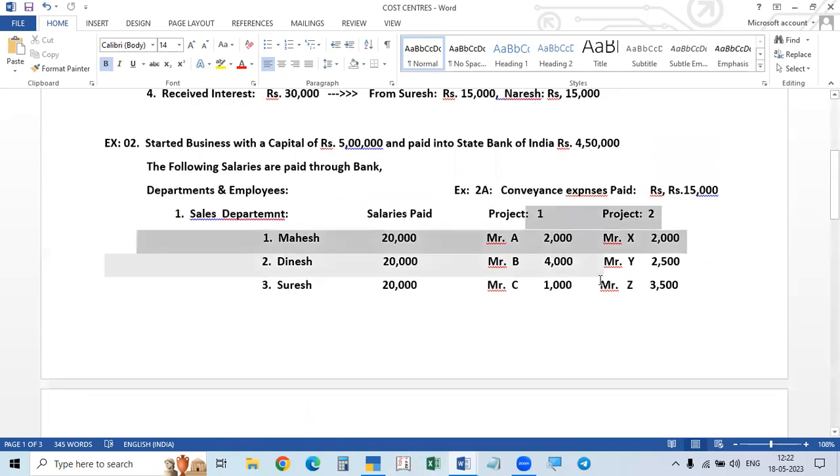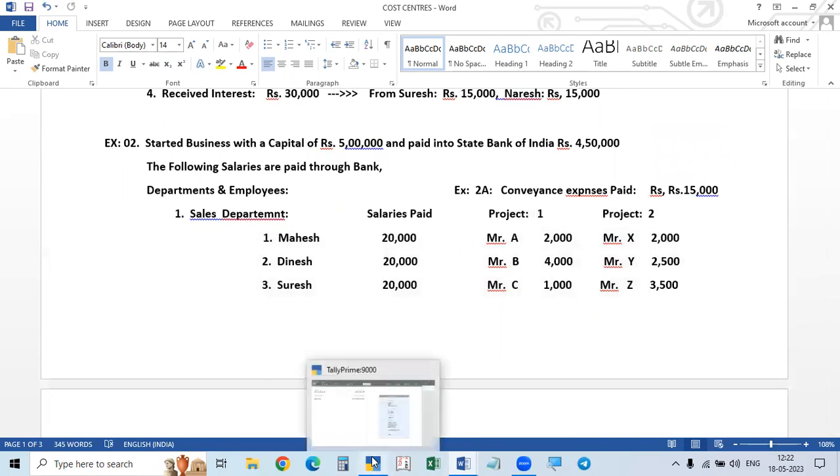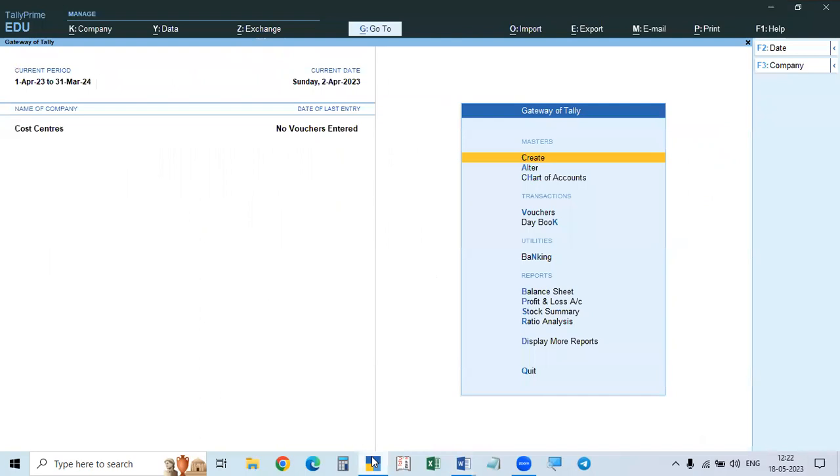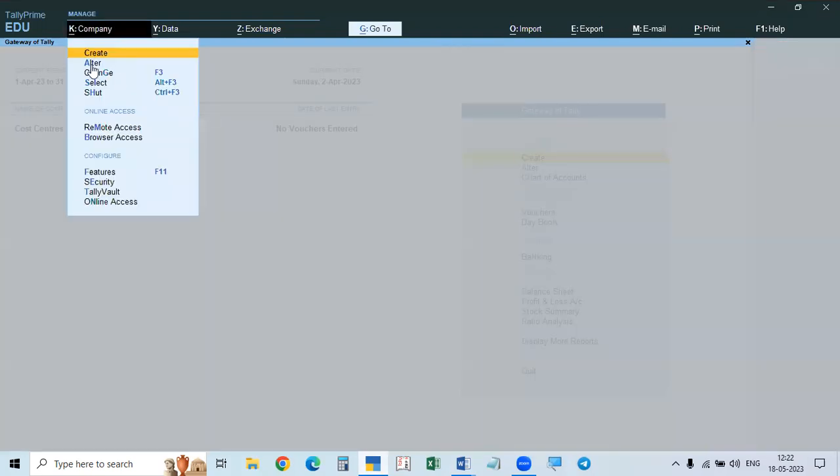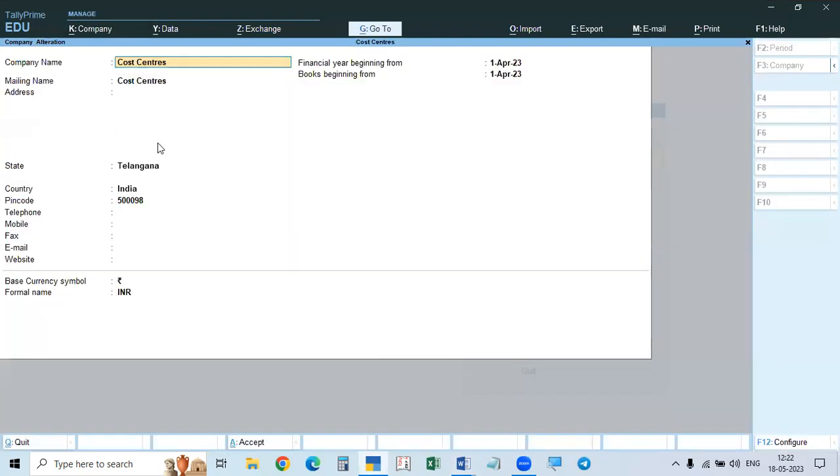For example, this one I will take, the first example, example 2A. See here, we go here. So first of all, how to create and how to enable this one. I created a company in the name of cost centers.